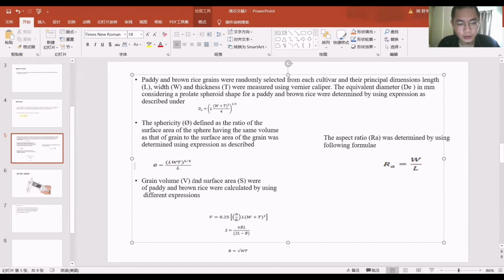Grain volume and the surface area of paddy and brown rice were calculated by using different expressions. The aspect ratio was determined by using the following formula.